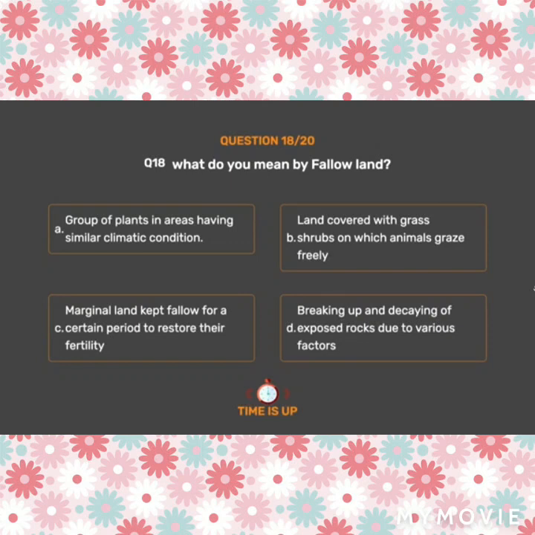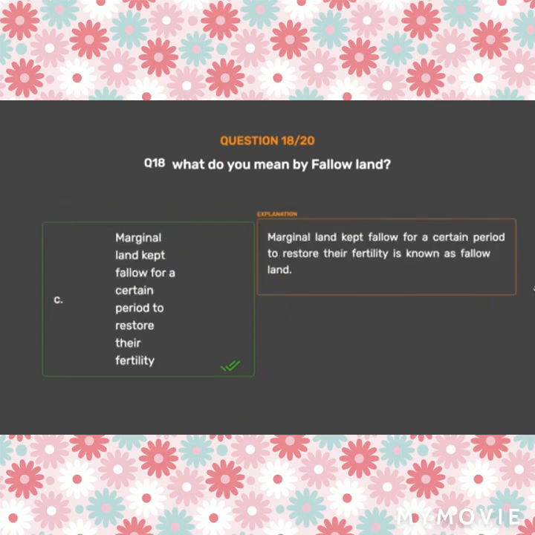The correct answer is option C. Marginal land kept fallow for a certain period to restore their fertility. Marginal land kept fallow for a certain period to restore their fertility is known as fallow land.